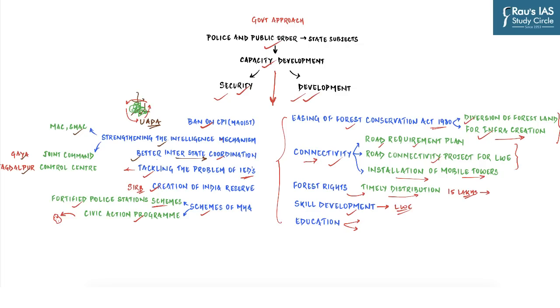So this is as far as the steps taken by the central government. But there are various unique schemes being run by various state governments. There are some unique surrender policies being run by various state governments, which has led to rapid increase in the surrender by the Naxalites. Similarly, there are some dedicated police force being created to counter LWE.